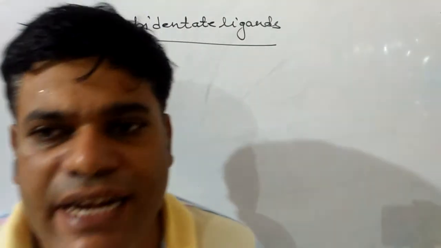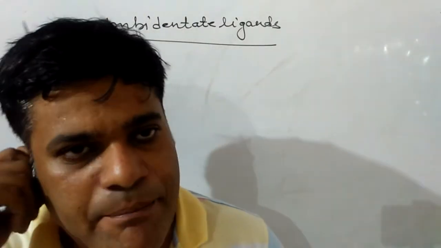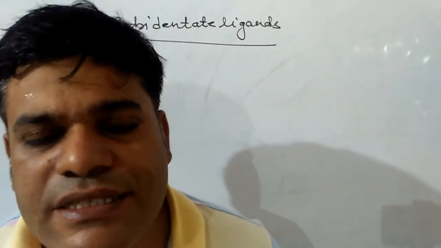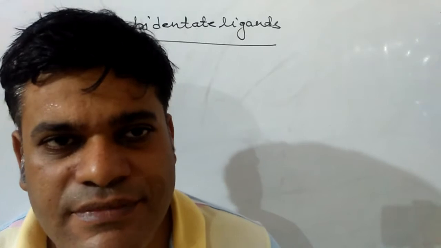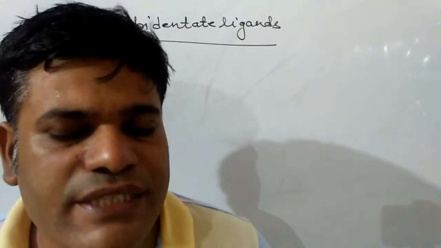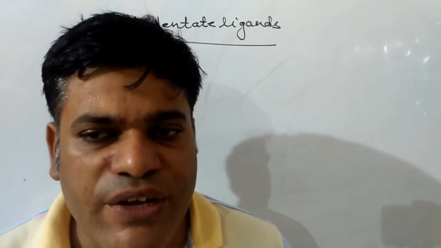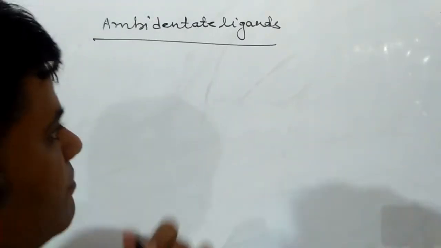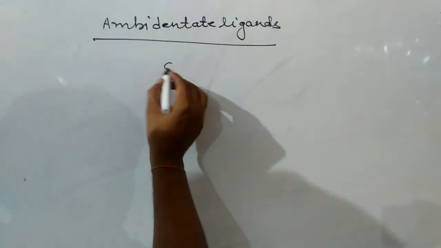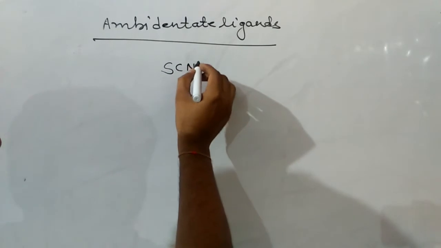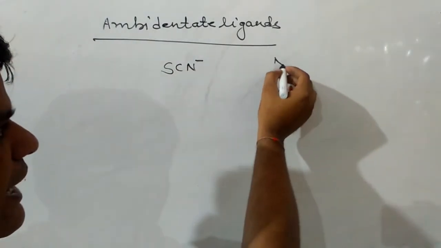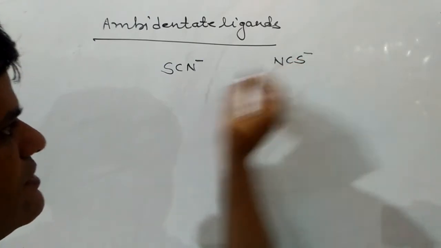A question might come in the exam. What are ambidentate ligands? Ambidentate ligands may be defined as the ligands which have more than one donor site in them, but use only one for bonding. An example of that is thiocyanato and isothiocyanato.